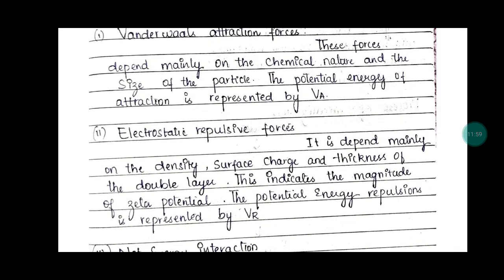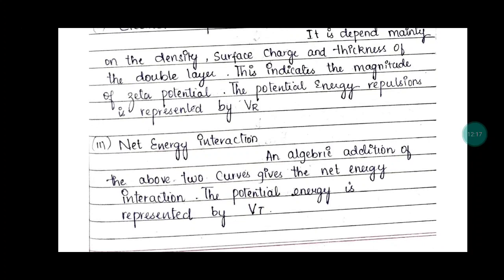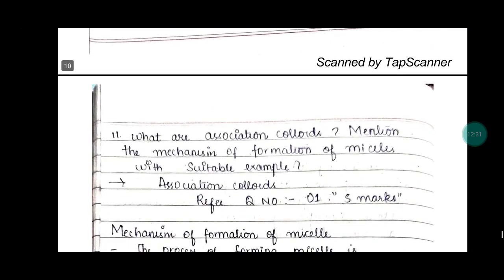Number 2, electrostatic repulsive forces. These depend mainly on the density, surface charge and thickness of the double layer, which indicates the magnitude of zeta potential, and the potential energy of repulsion is represented by VR. Number 3, net energy of interaction. An algebraic addition of the above two curves gives the net energy of interaction, and that potential energy is represented by VT.